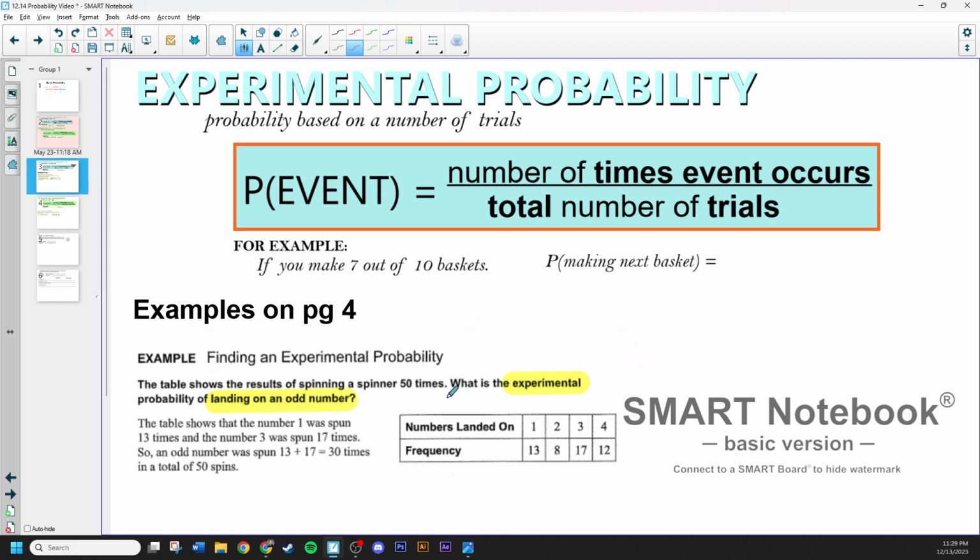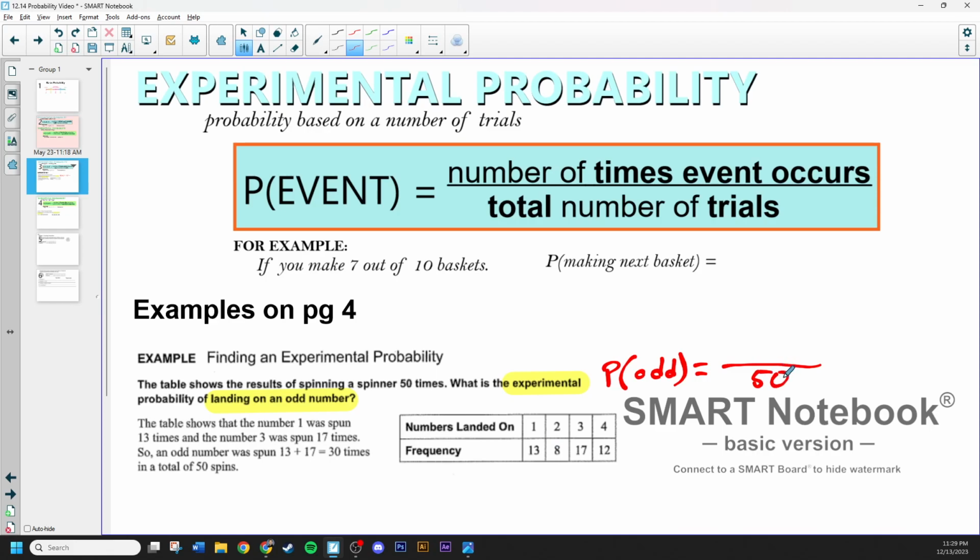So we could also run these experiments to get experimental probability on things that have the same odds. So what we're going to do is say, well, the total number of trials, well, let me change this. So probability of, let's see, landing on an odd number. So I'm going to say probability of odd based on our trials. Well, the total number of trials that we had were all of these together. We spun it 50 times. If you add these up, it'll add to 50.